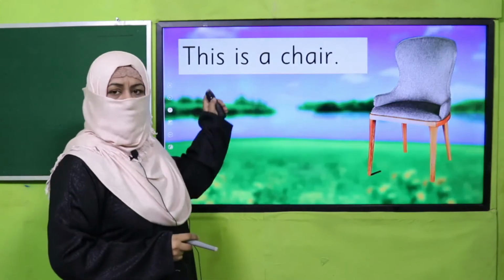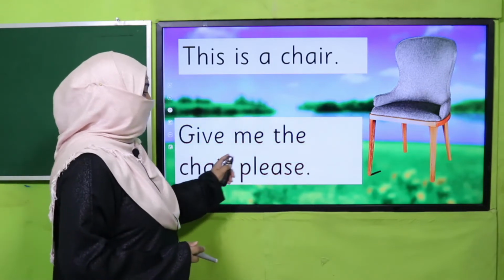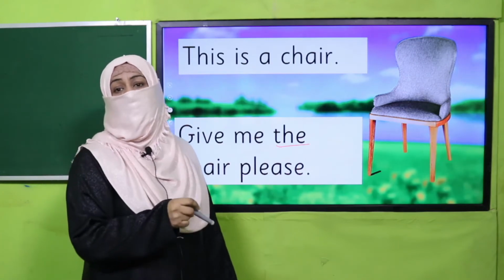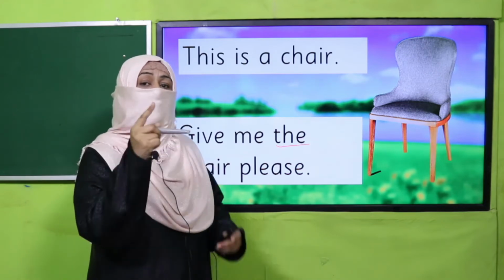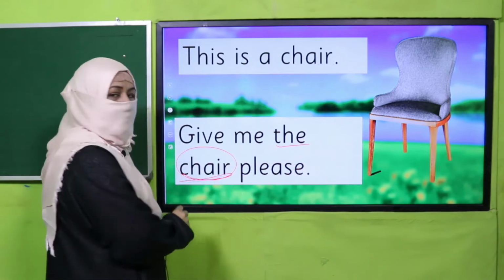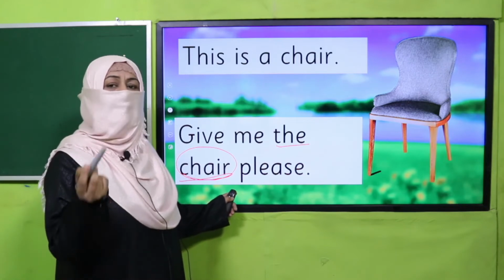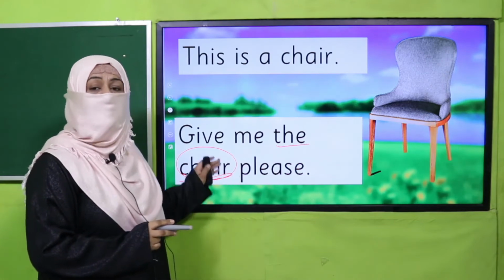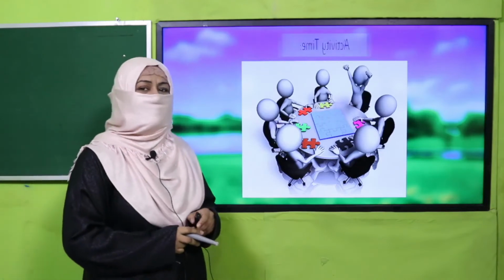Look at this. As I told you, this is a chair. It means it is a chair. That's a simple, any chair. And when I say give me the chair, it means the chair I'm talking about, maybe I'm pointing to the one that is placed. So when I say give me the chair, it means you and me, we both know which chair we are talking about. So its identity is known to the speaker and the listener, or to the writer and the reader. Do you understand? That's why we call it definite noun. Understand it? Okay, so let's practice it through an activity.